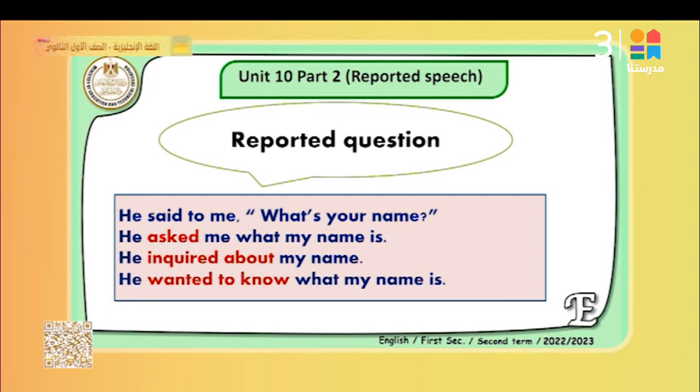So he asked me, although here we have the past, we didn't change into the past. I can say he inquired about my name. He inquired about my name. You see, here we said he asked me, but here inquired about. Also we can say he wanted to know what my name is. He wanted to know what my name is. I won't say he wanted to know me or he wondered me. I will say he wondered what my name is. He wanted to know what my name is. He inquired about my name or he asked what my name is. I can say he asked me what my name is.